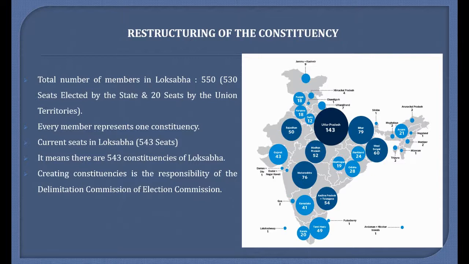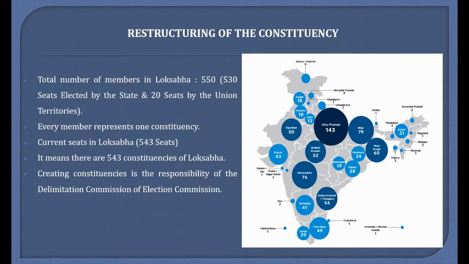The maximum size of Lok Sabha as outlined in the Constitution of India is 550 members, from which 530 members represent the states of India, whereas 20 members belong to the union territories, on the basis of population.